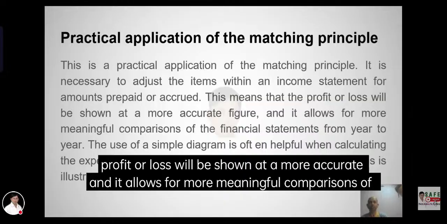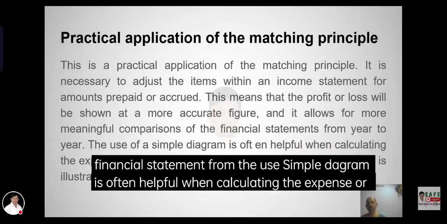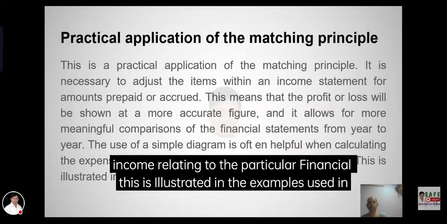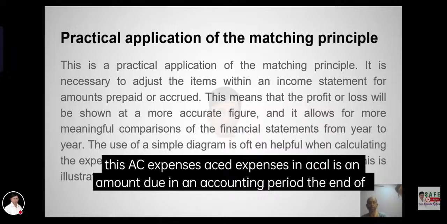This means that the profit or loss for more simple data relating to the particular is stated in the example.